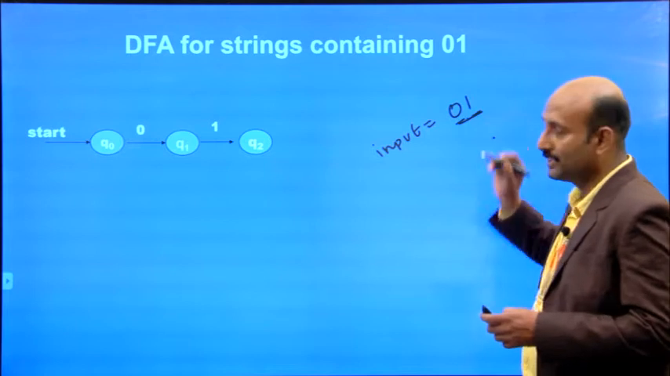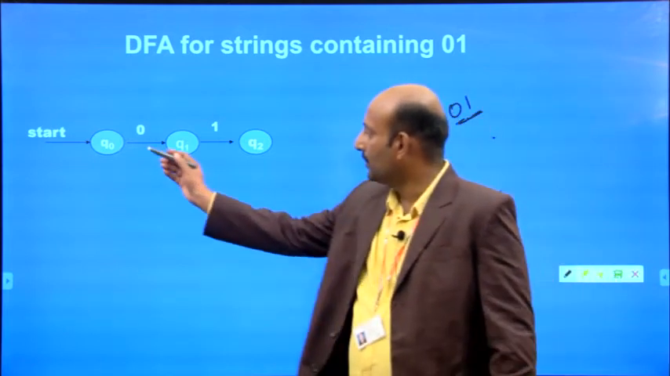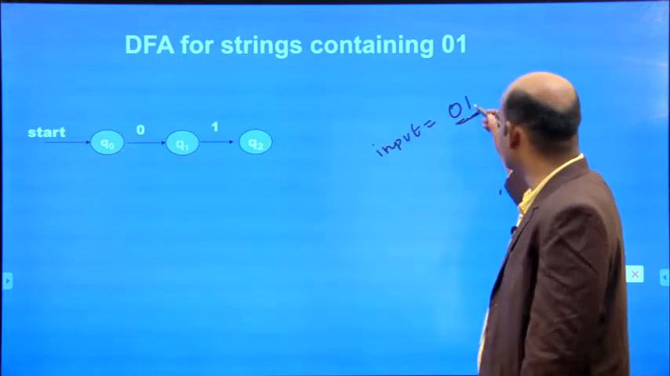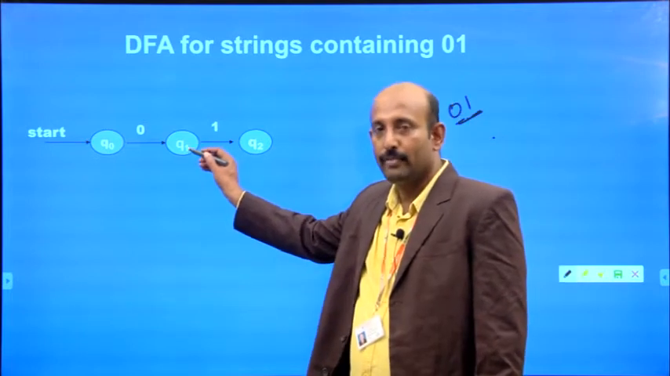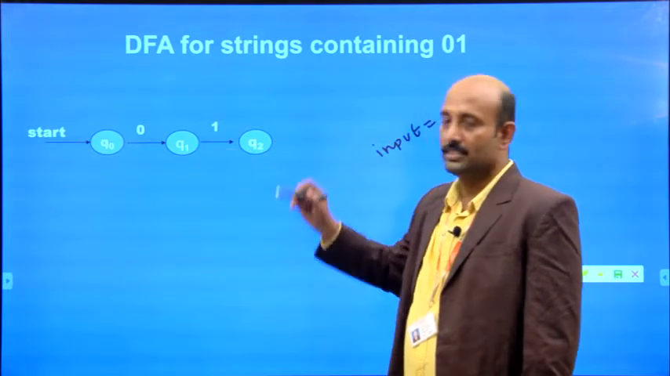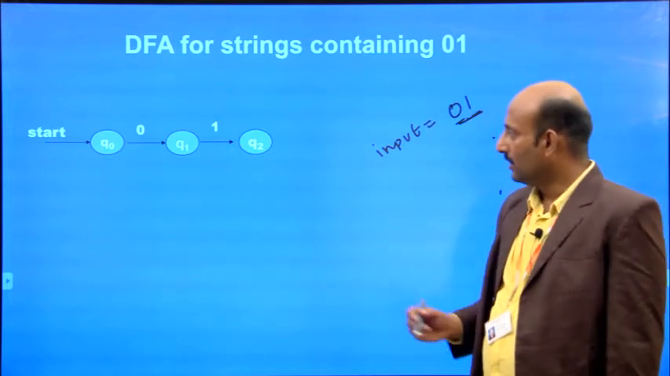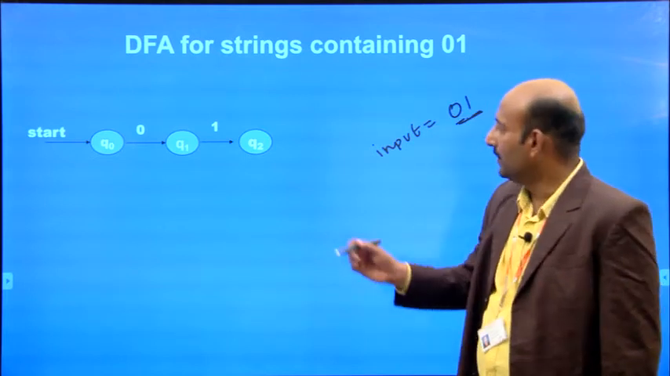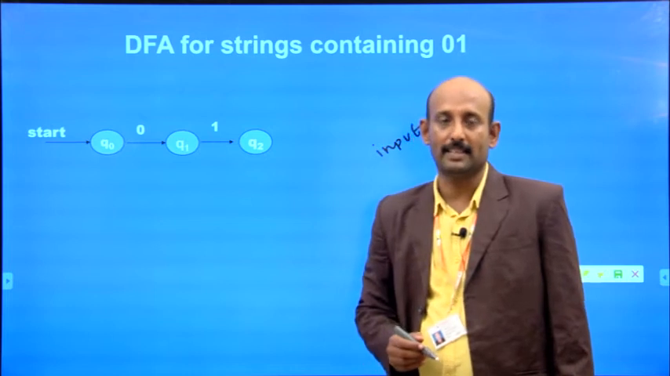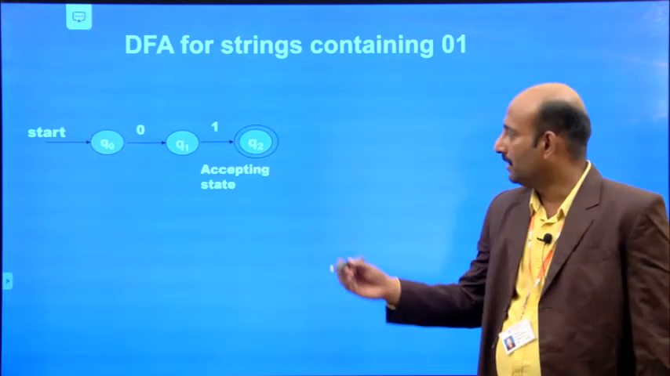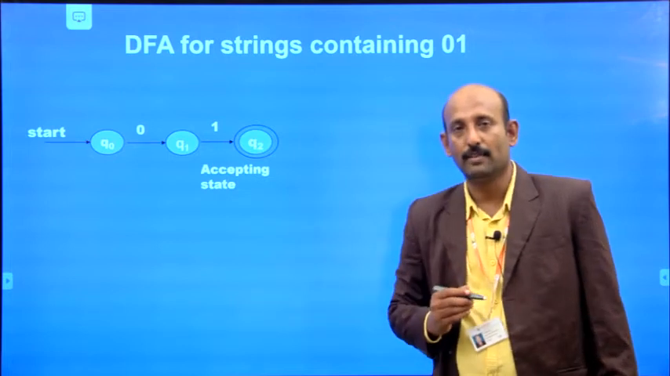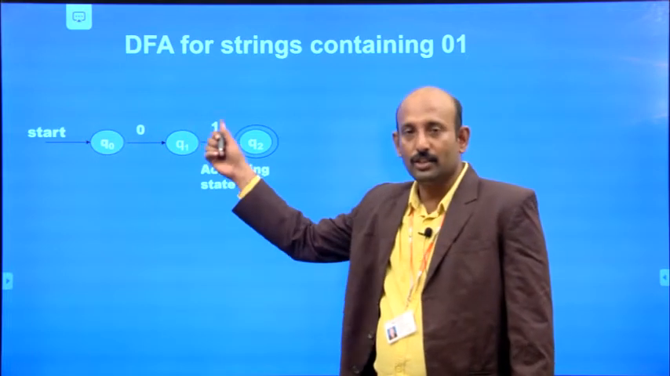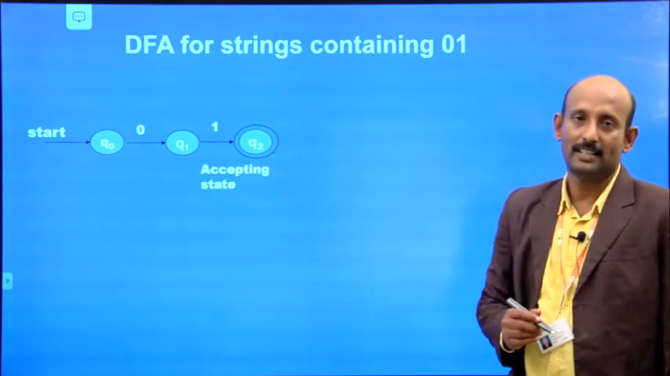First it will take the 0 transition. From Q naught, for the input 0, it goes to the state Q1. What is the next input? 1. From the state Q1, if you apply the input 1, it goes to state Q2, right? Now 0, 1 has been read by this finite automata. So we make Q2 a final or accepting state. Now I double circle that one. Q2 is the final or accepting state because it has read 0, 1 as a string.